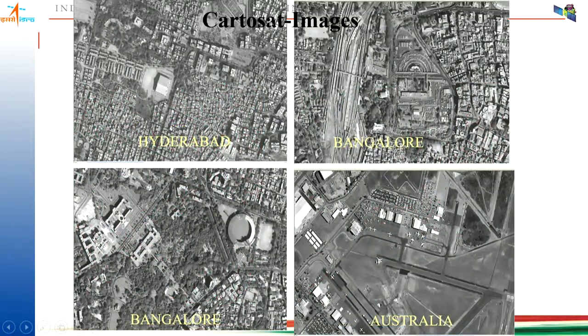Then when we are using Cartosat images, so in earlier images we can see the features, but the shape of the features are more clear when we are using very high spatial resolution. So in this case of high spatial resolution data, you can see individual buildings, roads, even the vehicles parked near this railway station are clearly visible. This is the Vidhan Sabha and stadium. The trees are also clearly differentiated in this particular case. The aircraft which are parked in this airport, this is one of the images from Australia. So you can see that the visibility is very clear in this case.